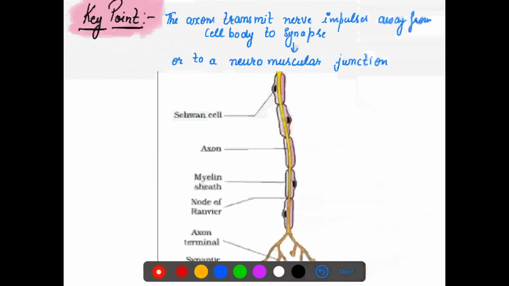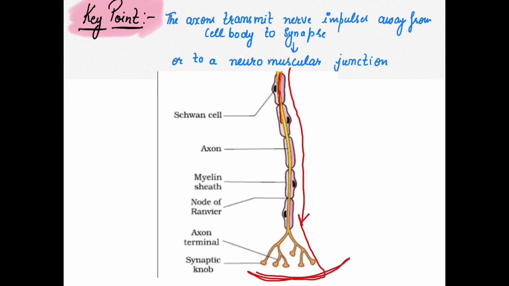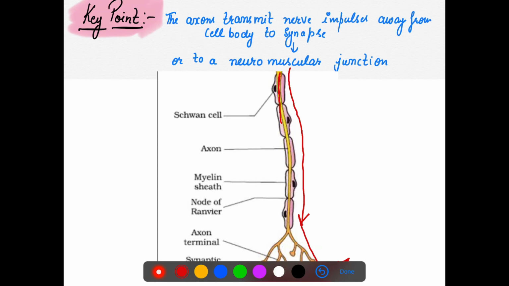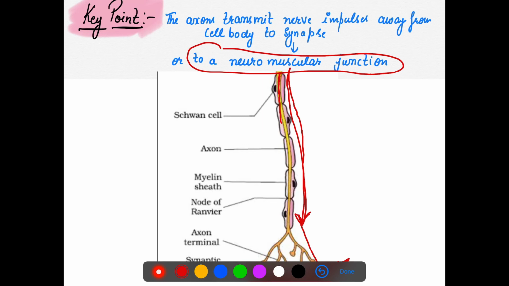Next, a few points you need to know: the axon is a long fiber that transmits impulses away from the cell body to the synapse, to the gap between one neuron and another neuron, and finally carries the signal to the neuromuscular junction. So basically it is moving the impulses away from the cell body to the synapse.